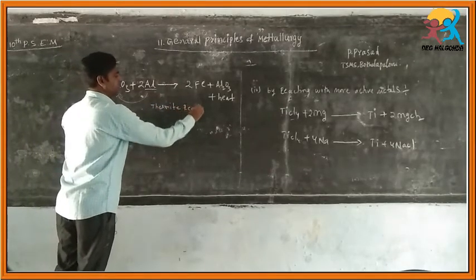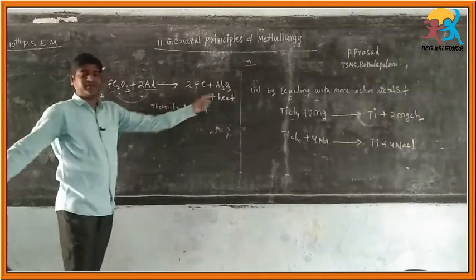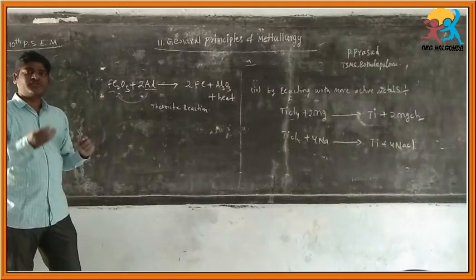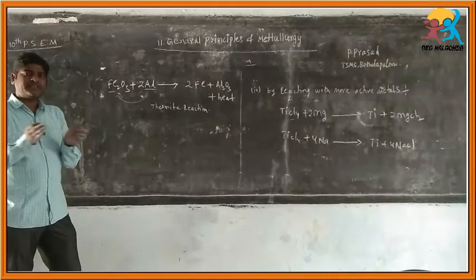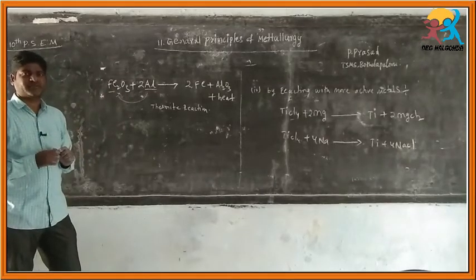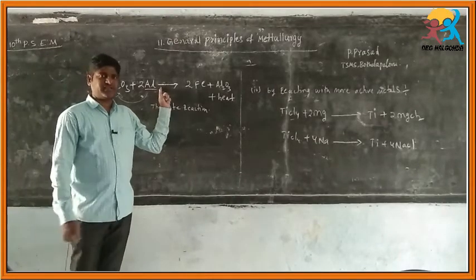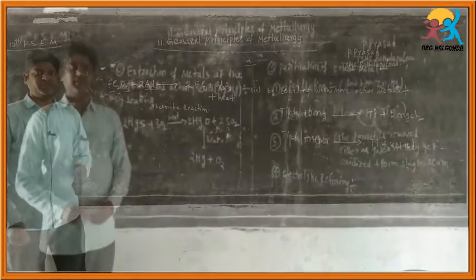Why we are saying thermite reaction: a large amount of heat will be produced. This reaction is also useful for joining damaged railway tracks. Okay, this reaction is very useful.